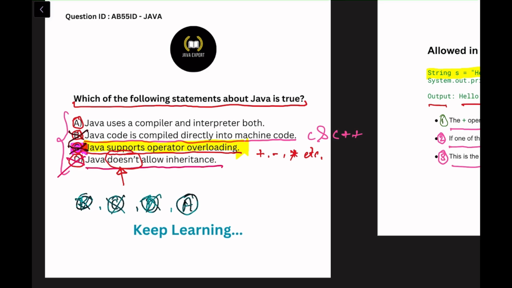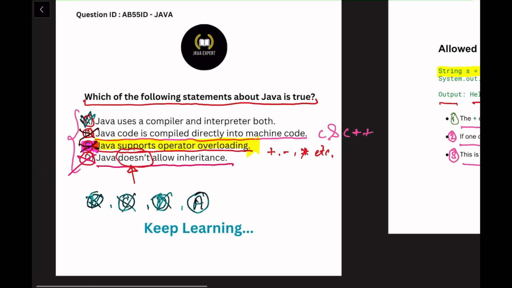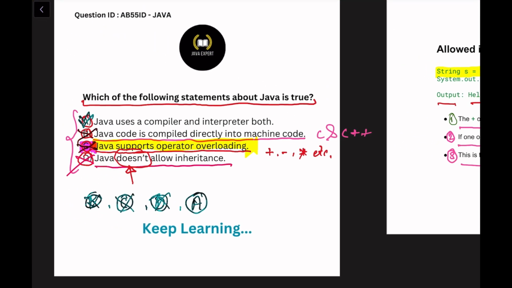Option A is correct. How it works, just let me tell you. Compiler phase, javac. You write Java code in a .java file, and the Java compiler, javac, compiles this code into bytecode.